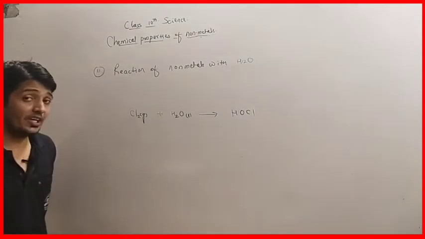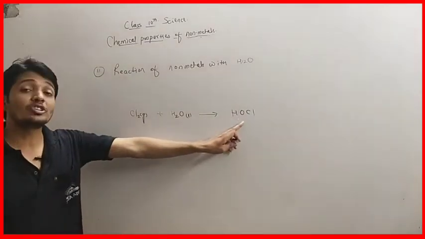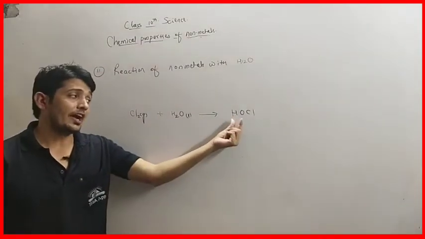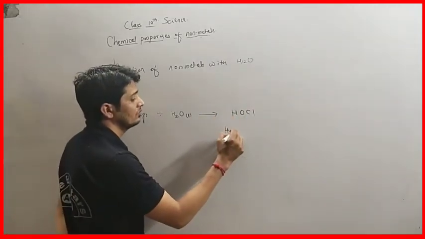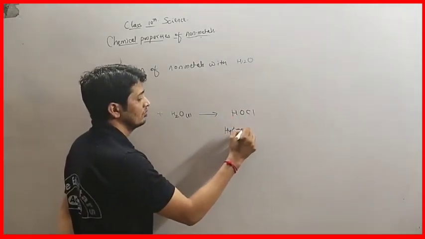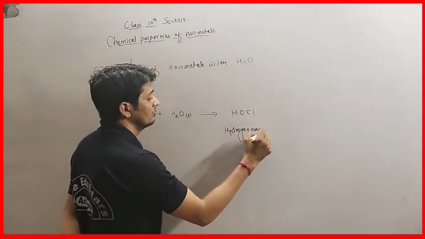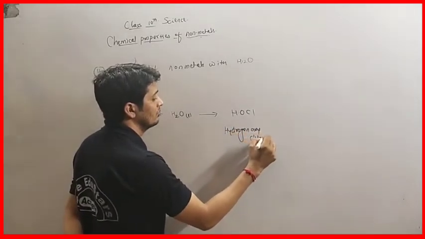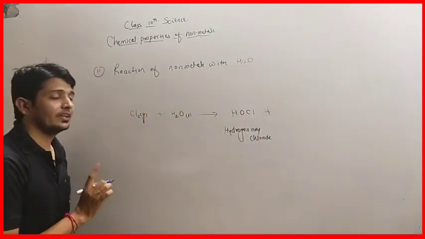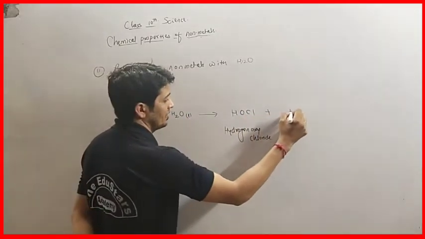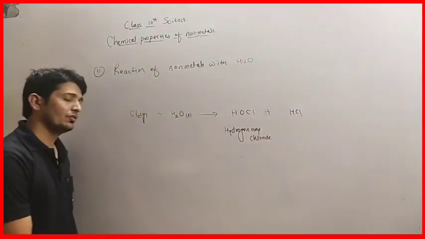What is HOCl? It is hydrogen oxychloride. We have to write the name also. And hydrogen chloride, HCl, is formed along with it.